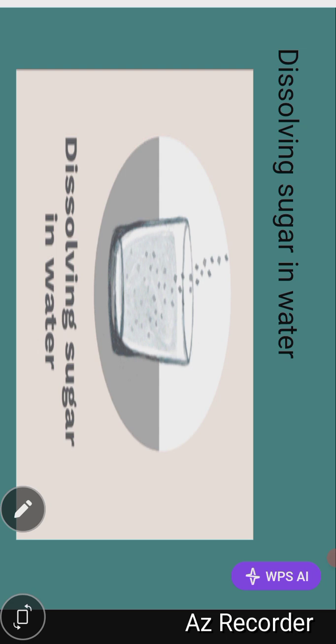I can't dissolve sugar in water and get something else. I can't dissolve sugar in water and get pepper. It's not possible. So I'm still going to get my sugar and my water. That is an example of a physical change.